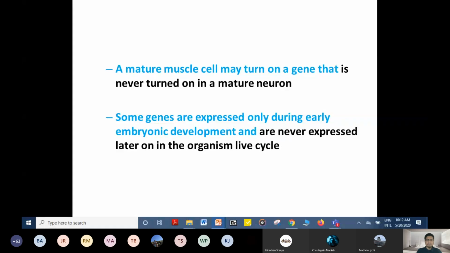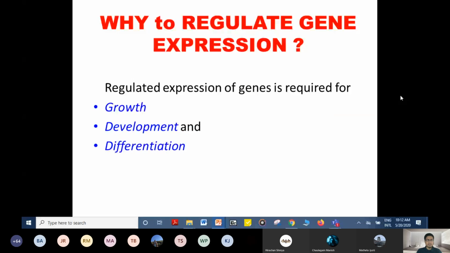Why regulate gene expression? This is a difficult question. Why regulate gene expression? Gene expression has to be regulated because all our cells contain the same genome but have different functions. That's why gene expression is regulated, for development and also differentiation.